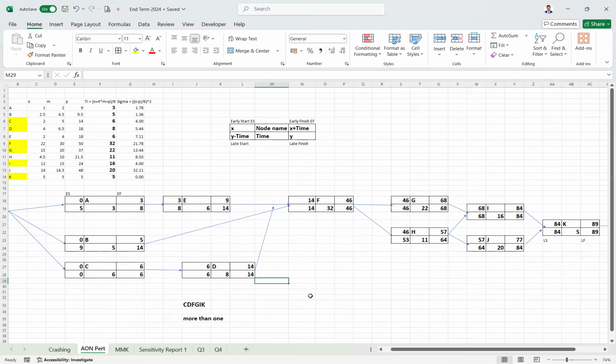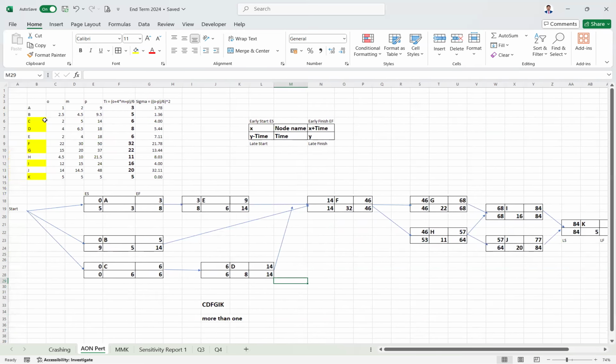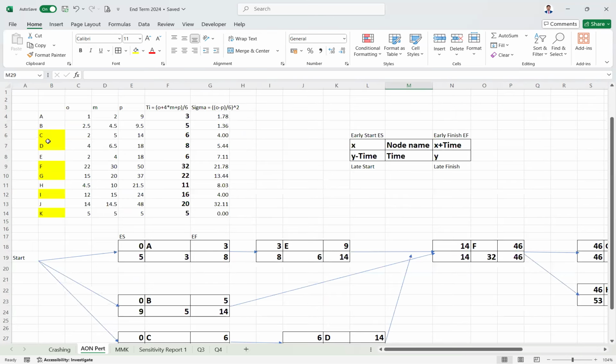Yeah. So once you have got your critical paths, just highlight the nodes so that we can go further in the calculations. That's why just highlight the nodes C, D, F, G, I, and K. Like here, just highlight the nodes. Now this part is clear: the construction, how to get the time, early start, early finish, how to get the critical path. This is how we do the critical path using the free float method.